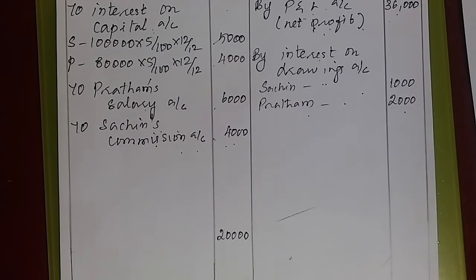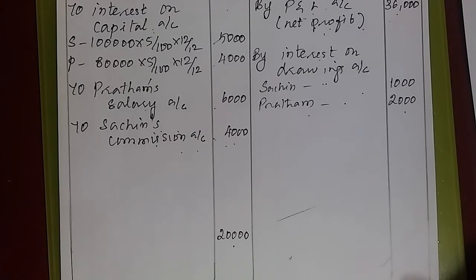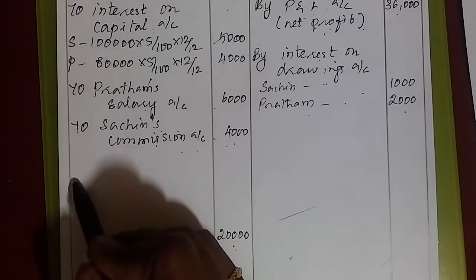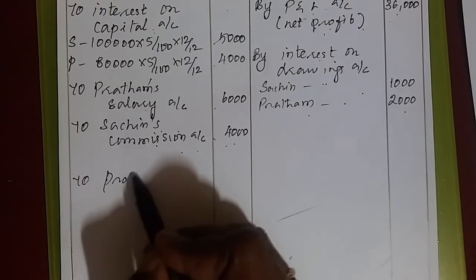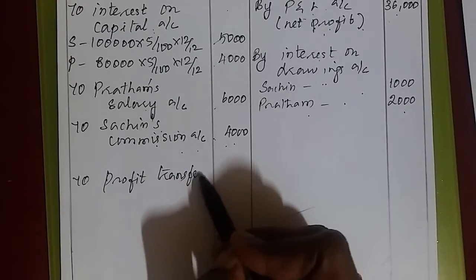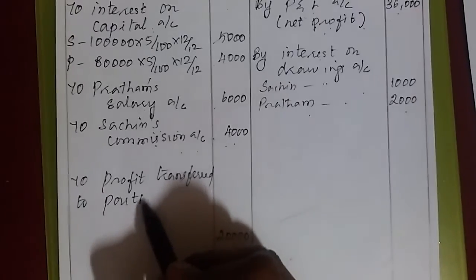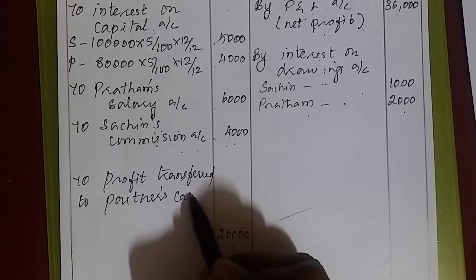How much is the balance? 20,000. This balance should be considered here as profit. Why? Because we have excess income over the expenses. So we treat this balance as what? Profit. To profit transferred to partners capital